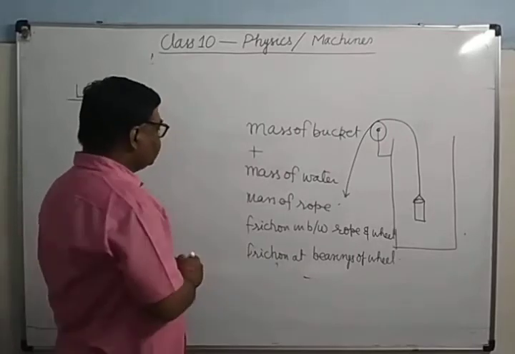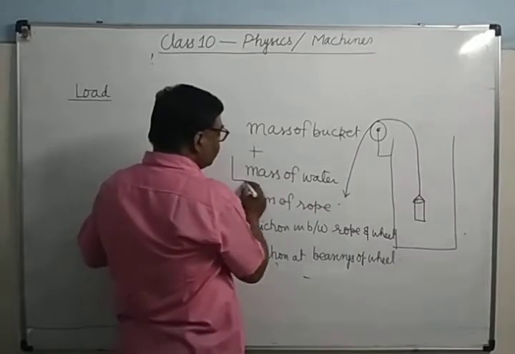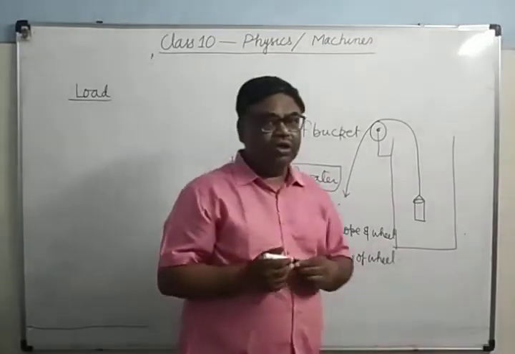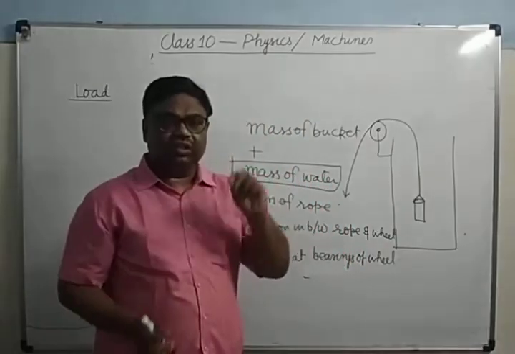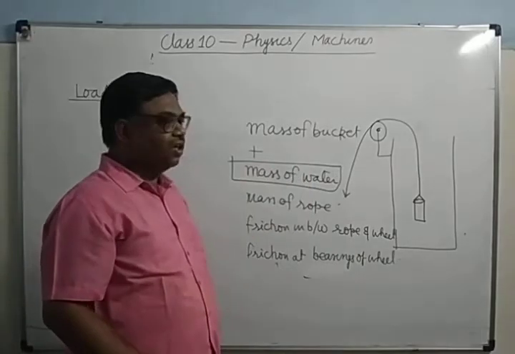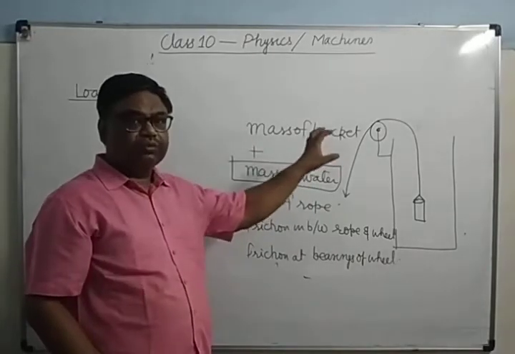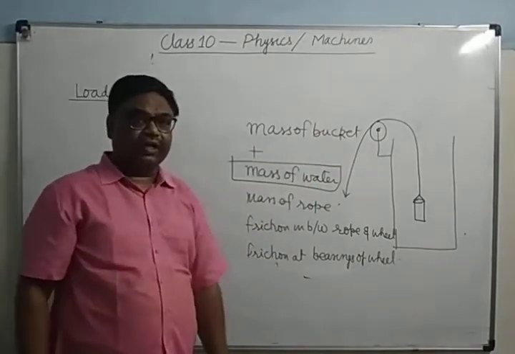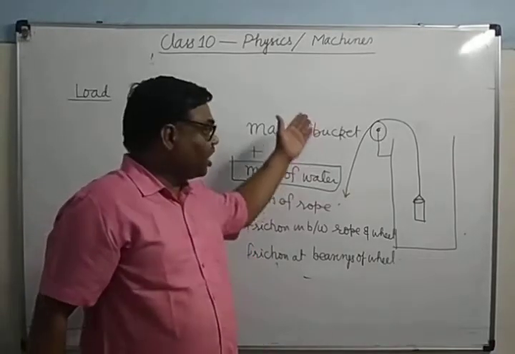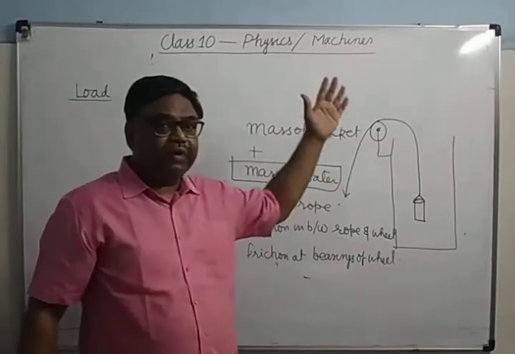Here the essential load is what is produced due to the mass of water. This is the necessary load, the useful load, which is produced due to the mass of water. The rest are useless, they can be minimized.